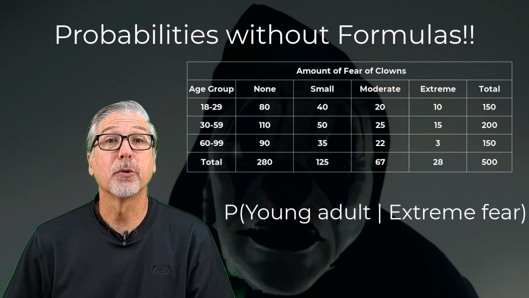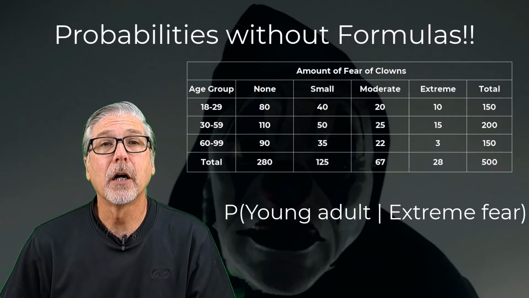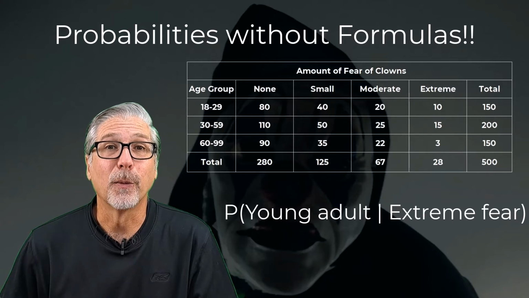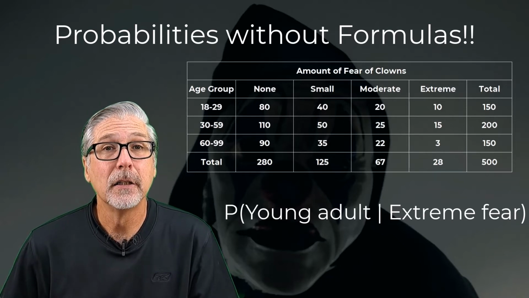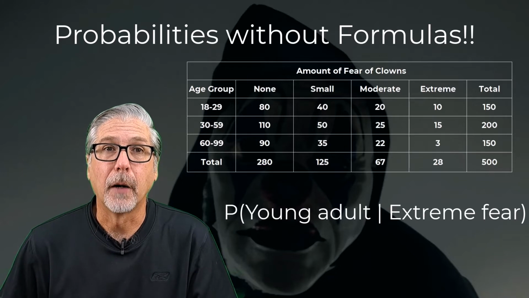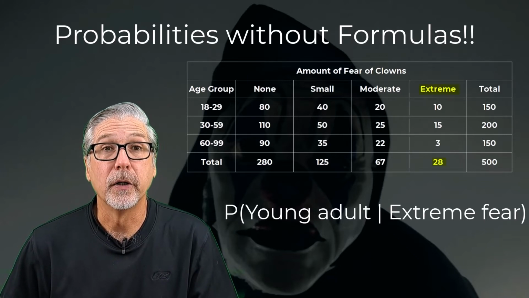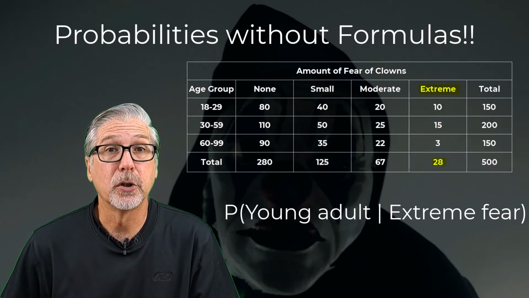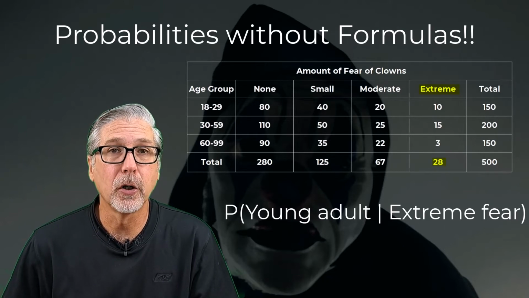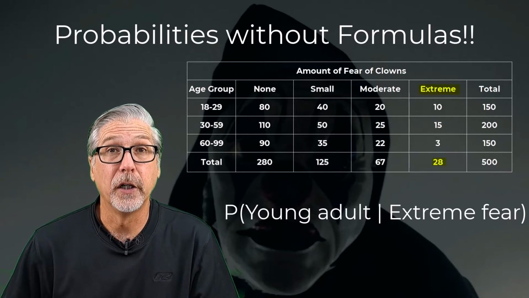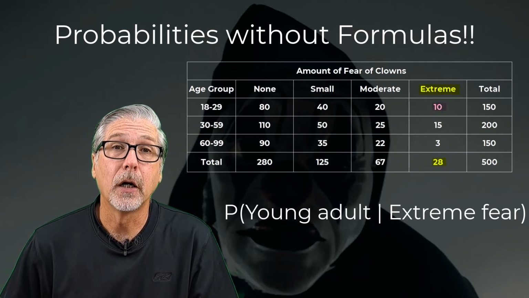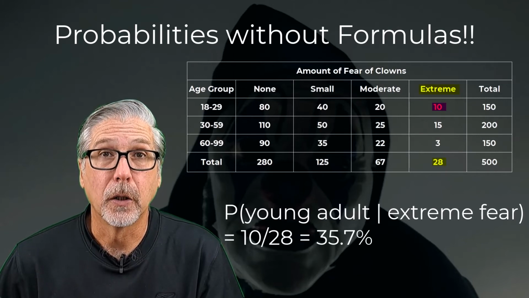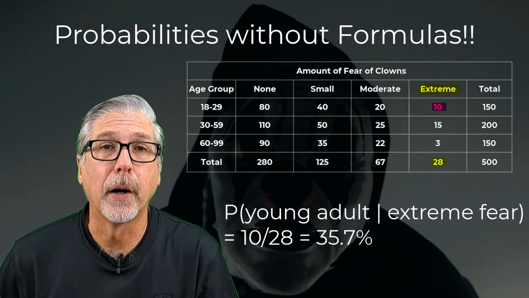Given that the adult has extreme fear, what is the probability they were a young adult? Now, we could look back at the formulas I presented earlier and find that nifty conditional probability formula, or again, we could use common sense. In this problem, we're only interested in adults with extreme fear. That's the information we've been given. So let's restrict our look to just those 28 adults who said they had extreme fear. We're not going to look at all 500 in this case. We're going to look at just those 28. Now, of those 28, how many were young? 10 of the 28, or 35.7%, were young adults. Go ahead, check me using the conditional probability formula.